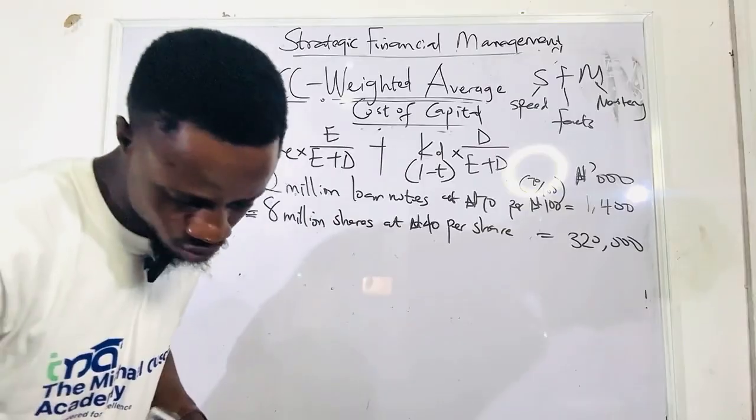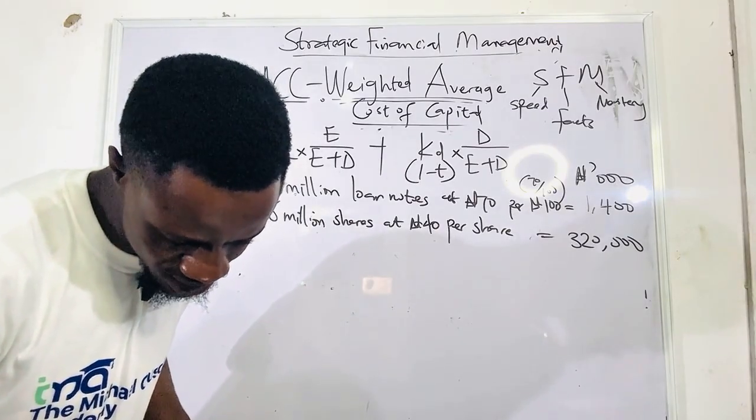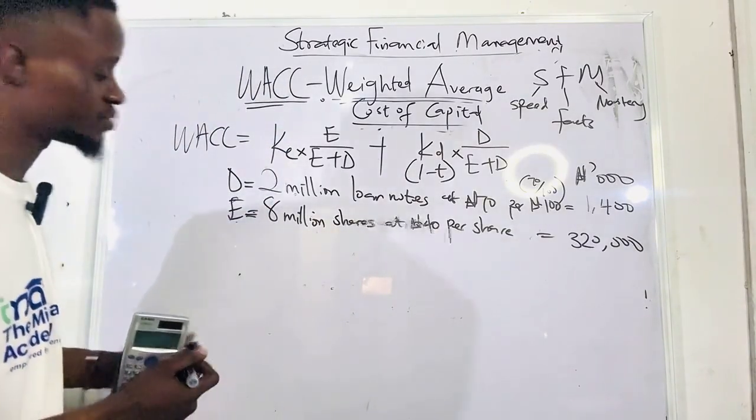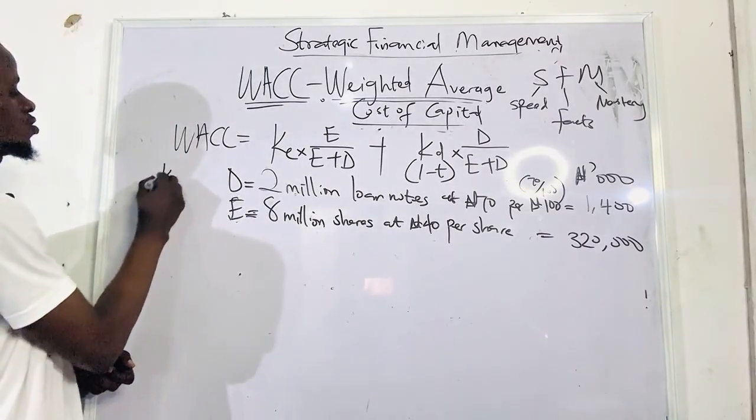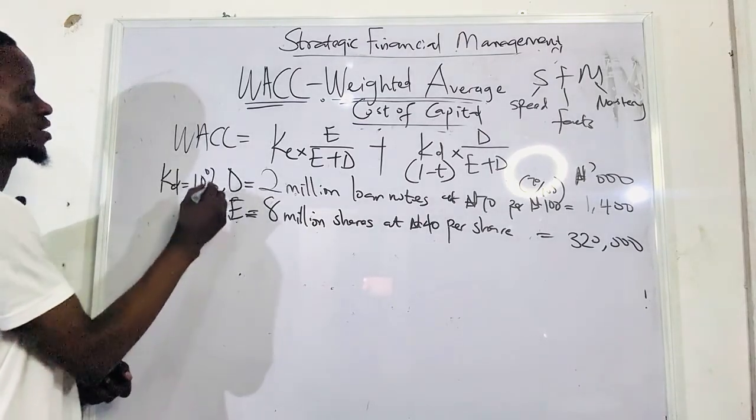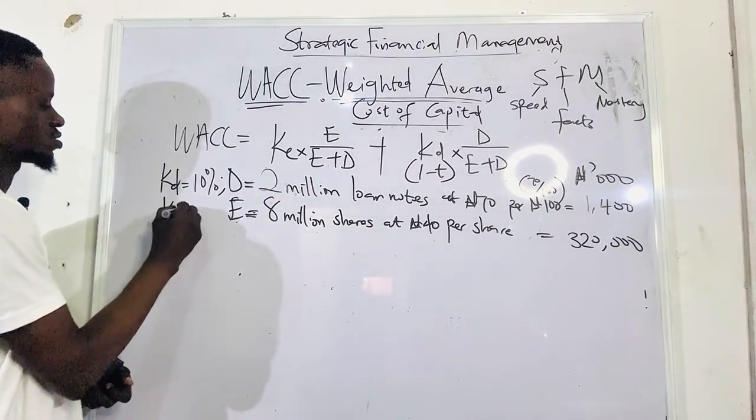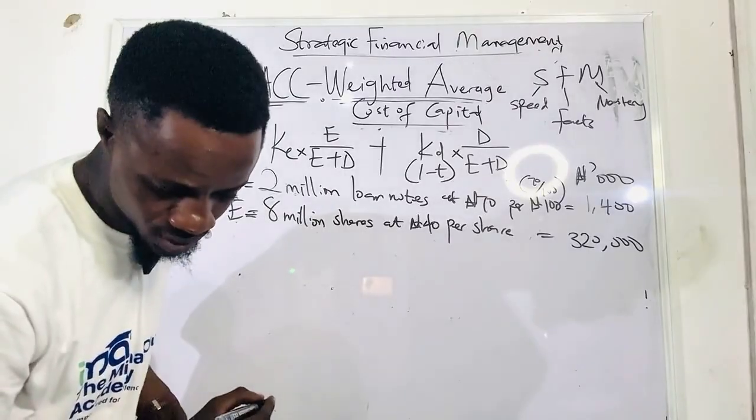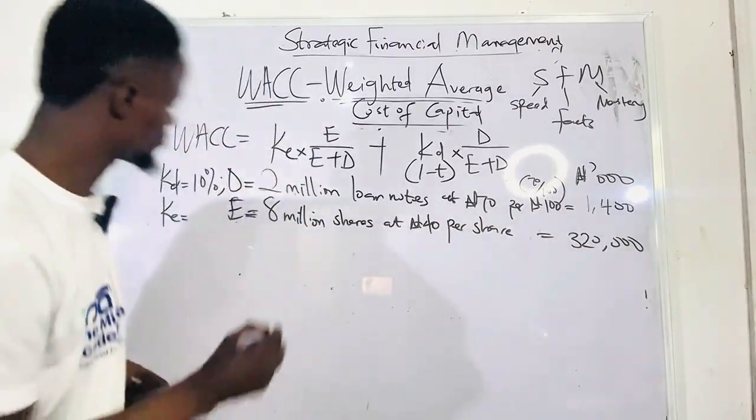What is cost of debt in the question? Cost of debt is 10%. So we have our cost of debt equal to 10%, right? What about cost of equity? Cost of equity is what? 20%.